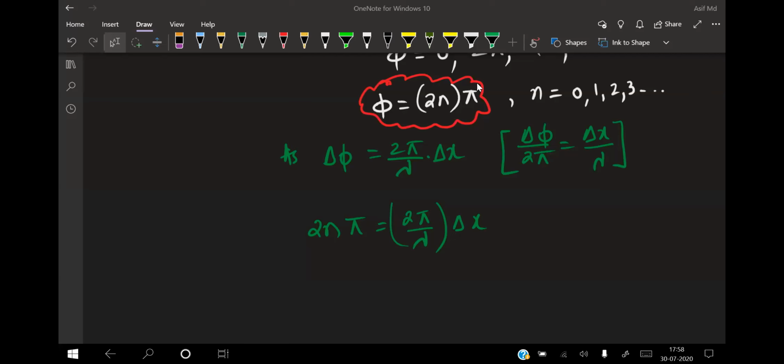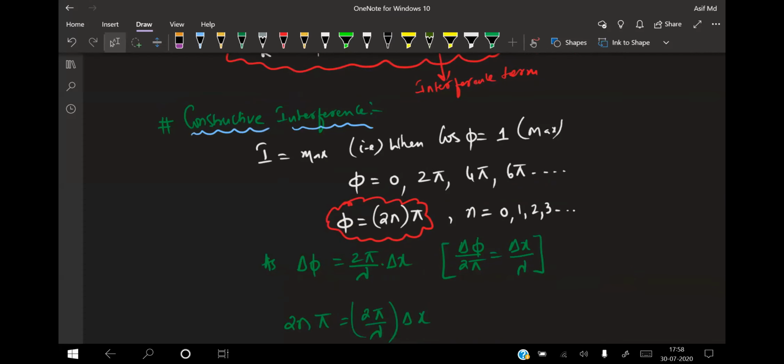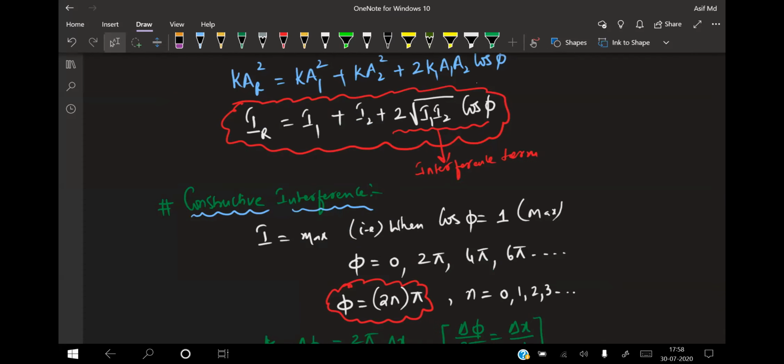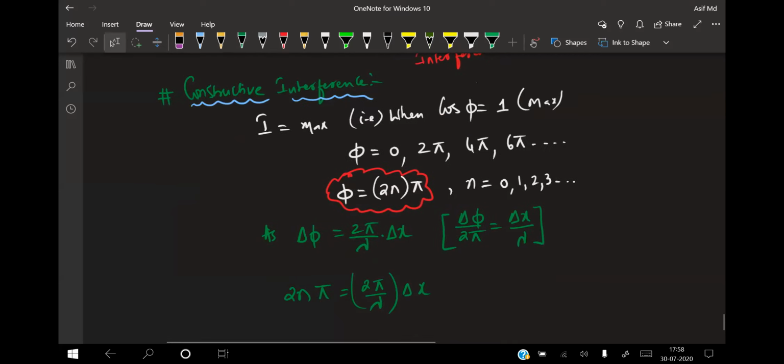Okay, fine. So for the given condition, for constructive interference, I is equal to maxima. When I becomes maxima, see this equation: I is equal to I1 plus I2 plus 2 under root of I1 I2 into cos phi. This I will become maxima when the cos phi value is maxima. That value is maxima when phi is equal to how much? 0, 2 pi, 4 pi, 6 pi. That means I can write phi is equal to 2n into pi, where n is equal to 0, 1, 2, 3, and so on. As we know that delta phi is equal to 2 pi by lambda into delta x, I am writing this delta phi value here: 2n into pi is equal to 2 pi by lambda into delta x part of the relation.